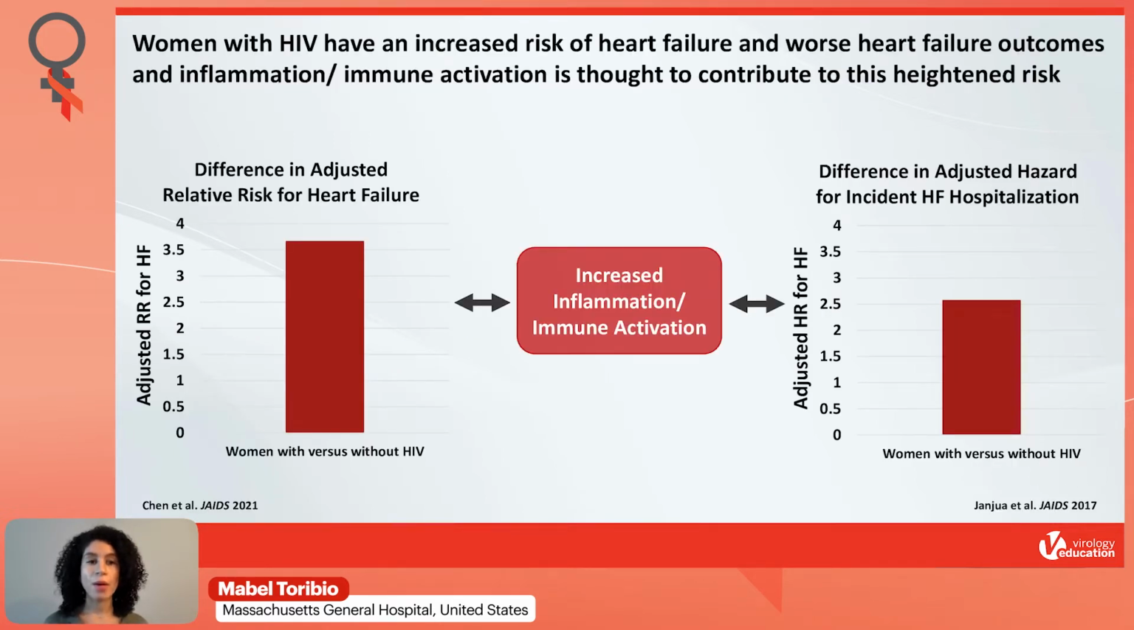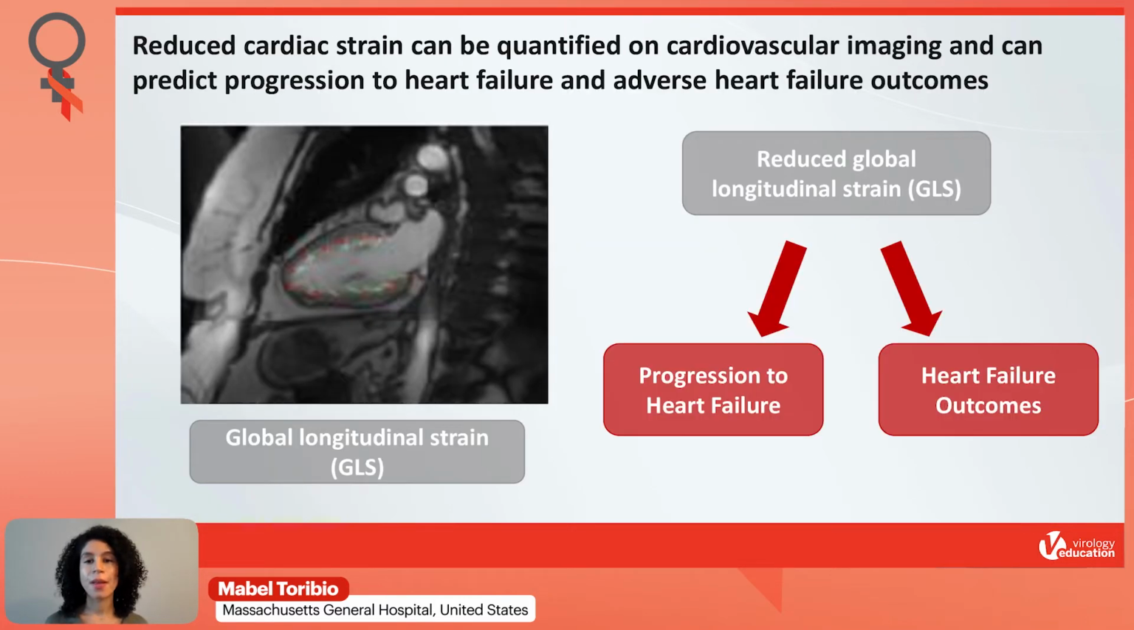As a way of background, women with HIV have an increased risk of heart failure and worse heart failure outcomes. Increased inflammation and immune activation, in turn, are thought to contribute to this heightened heart failure risk. We can assess various parameters of heart structure and function using advanced cardiovascular magnetic resonance imaging. This particular type of imaging allows us to quantify cardiac strain.